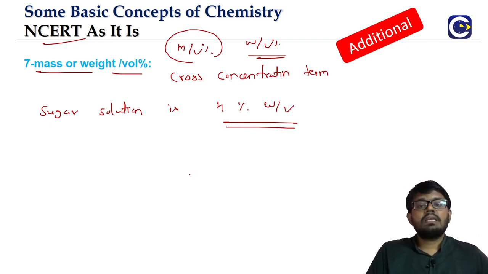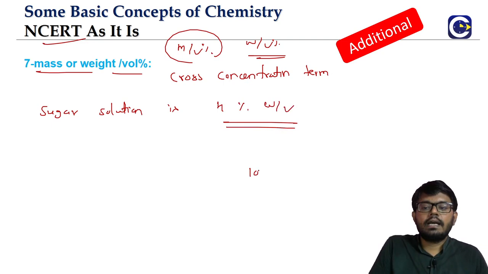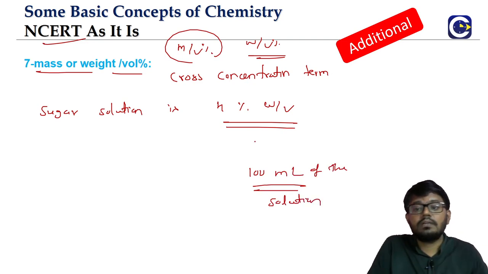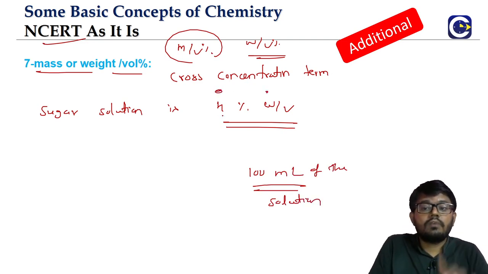Normally, if you say percentage by volume, you will take 100 ml of the solution, 100 parts. In 100 ml of solution, the numerator is weight. We will have 4 grams of the solute.